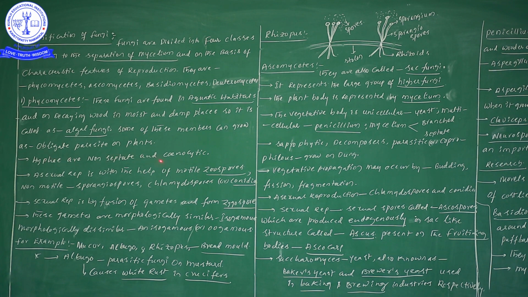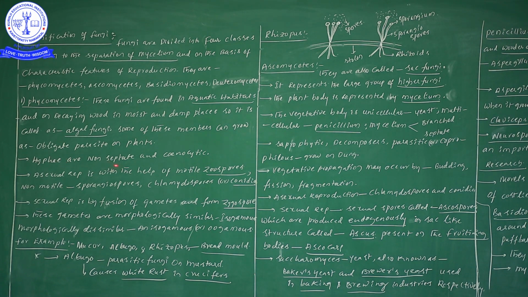Obligate parasite means that if plants are not available, these Phycomycetes cannot grow. We cannot see the development of Phycomycetes in the absence of plants. We call this obligatory, because for the development of these Phycomycetes, plants are required. Don't forget this point. These Phycomycetes are called algal fungi.